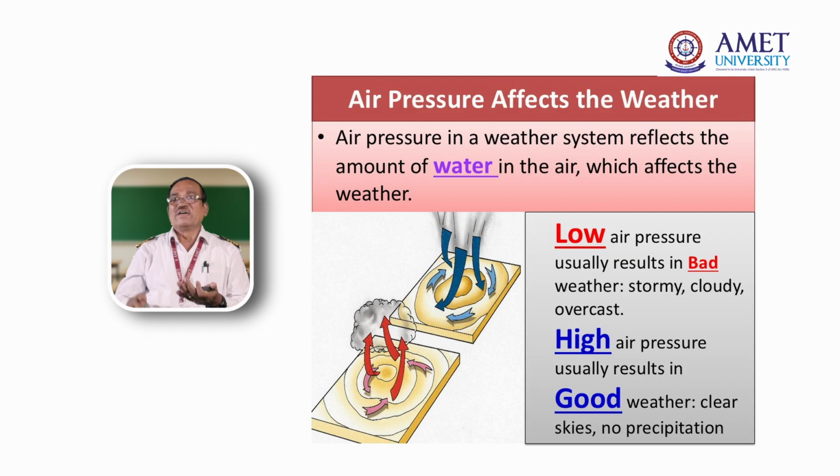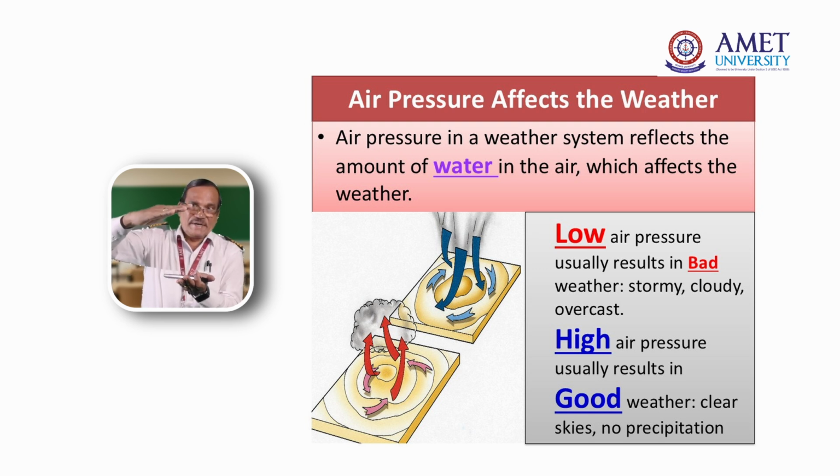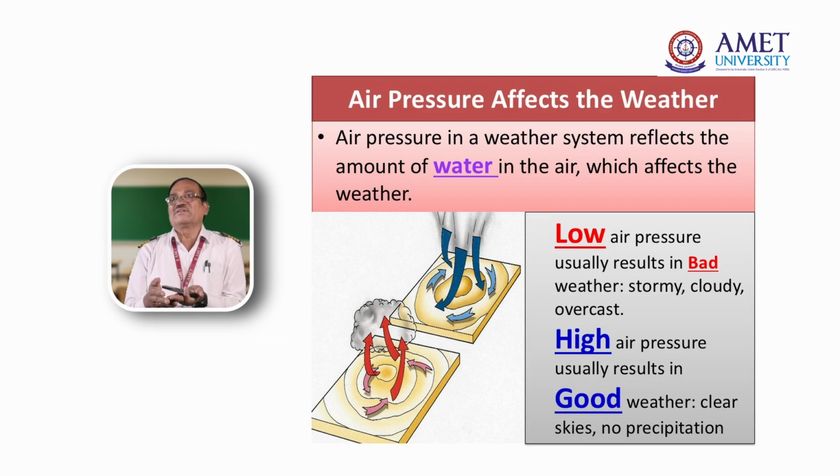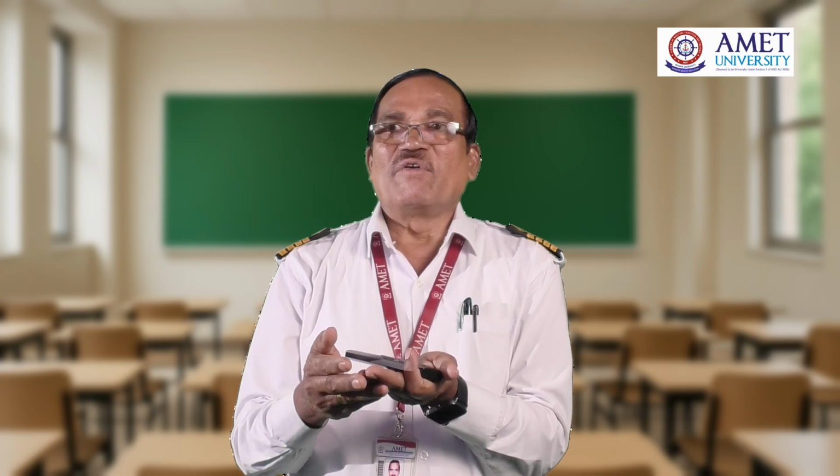Low pressure means the air is lifting from the Earth during evaporation. When the air is lifted, a vacuum is created between the upper layer of clouds and the Earth. The air which is surrounding will try to fill up the area. That's what's happening in the world. Wherever a vacuum is there, the surrounding air will try to fill up the area. That is called a low pressure area. So we have mainly the low pressure area and the high pressure area.